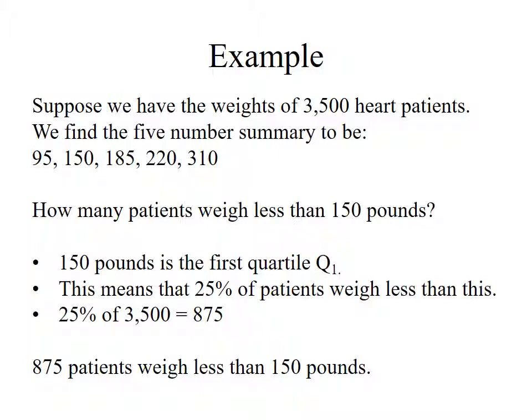So just suppose I want to say, well, how many patients would weigh less than 150 pounds? I look at the list and I notice 150 pounds is the first quartile. So that means that 25% of patients would weigh less than this and 75% would weigh more. Since I want to know how many weigh less than this, I compute 25% of my total number of patients, 3,500, and that is 875. So based on this, I could say 875 patients would weigh less than 150 pounds because 150 pounds is the first quartile.